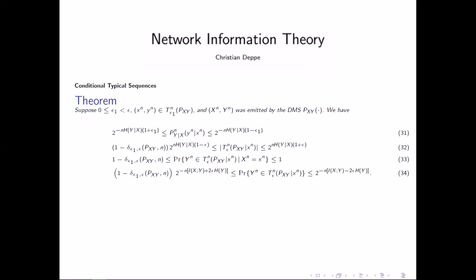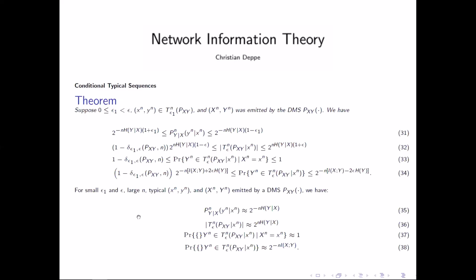We have the following theorem for that. Perhaps we directly look at the approximation part. So the first thing, 35, that's exactly the definition we have again. That's the same as before, that the probability which we have defined, y^n conditionally on x^n, is approximately 2 to the minus n H(Y|X). The next thing is the number of typical sequences. That's in principle exactly the same proof we did before. It's approximately 2 to the n H(Y|X).